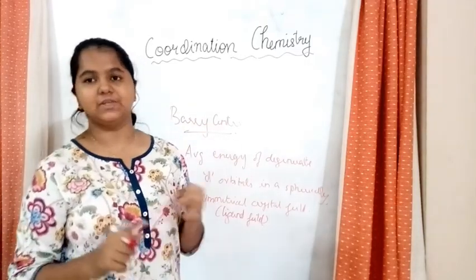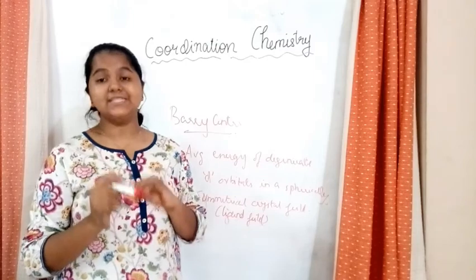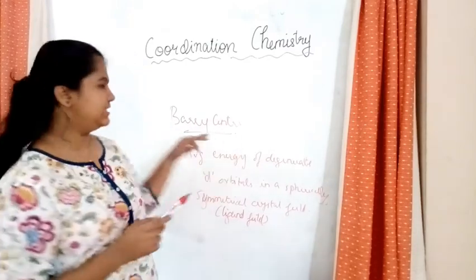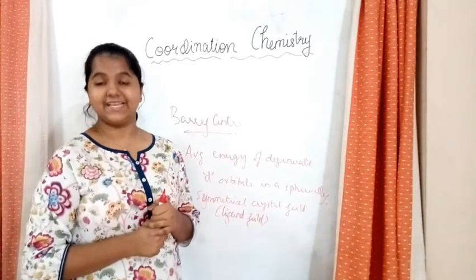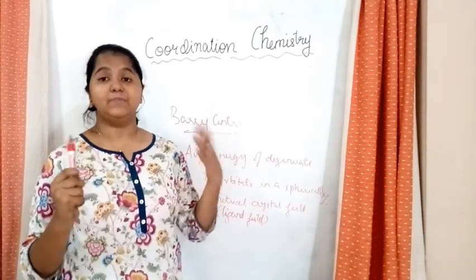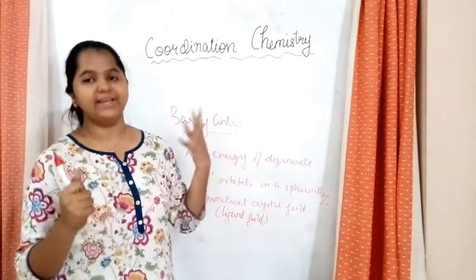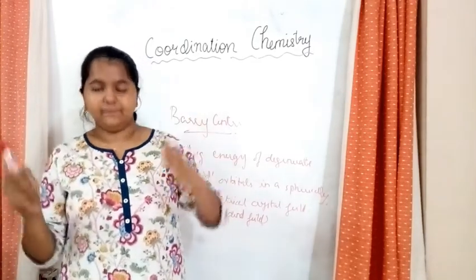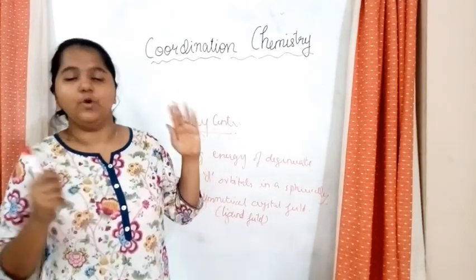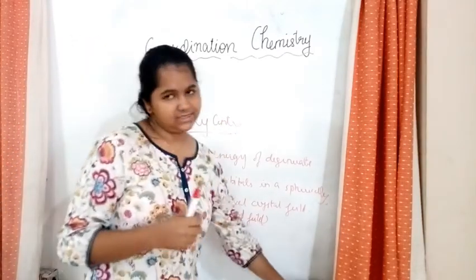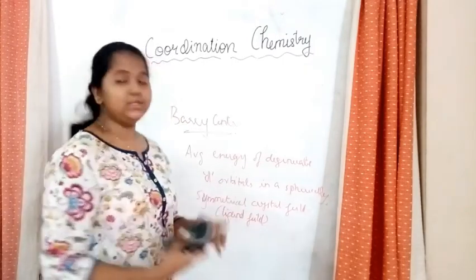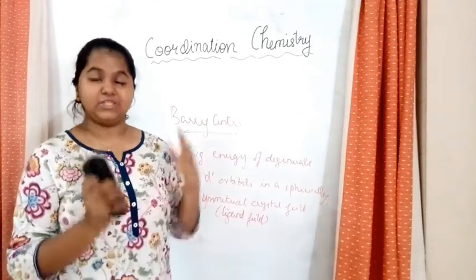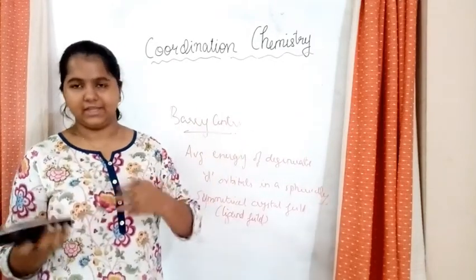Okay, I hope you might have understood these three terms. What were the three terms? The first term that we learned was crystal field splitting. The second one was crystal field splitting energy. And the third one is barycenter. So now let's see about these in detail and also about the octahedral complexes and tetrahedral complexes. As I drew the graph for tetrahedral, the same thing is implied for octahedral also. So I'll just roughly draw it again and then we'll continue to learn about octahedral and then go back to tetrahedral, because octahedral is much easier to learn than tetrahedral.